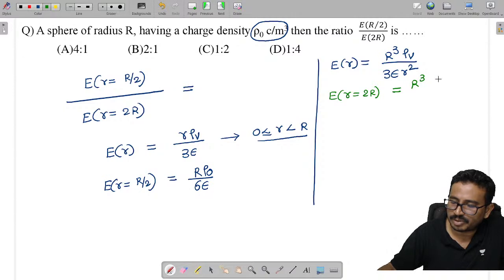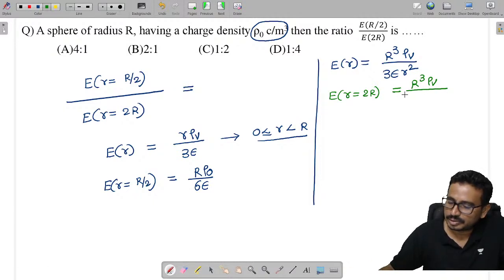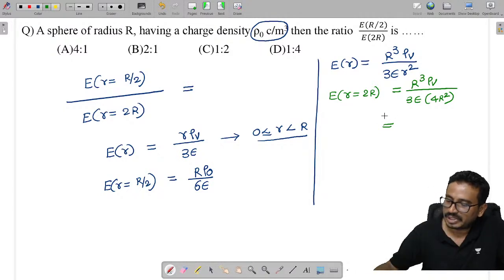What is the variable parameter? Small r is the only variable, the distance parameter. So we get 3 epsilon into 4R square, that is R rho v by 12 epsilon.